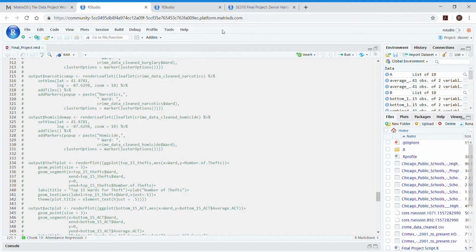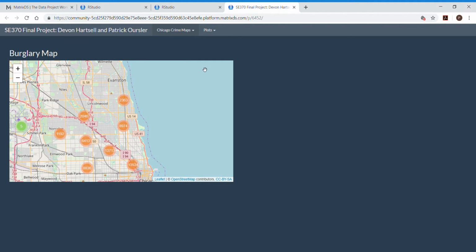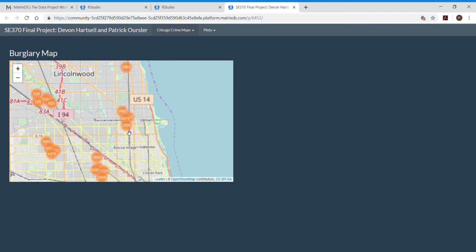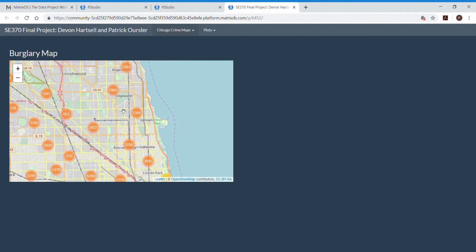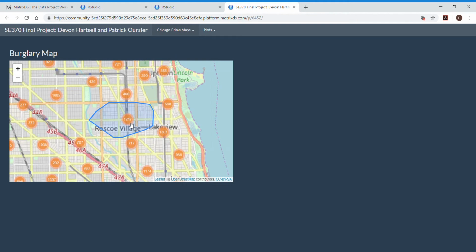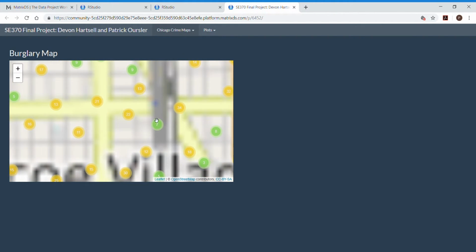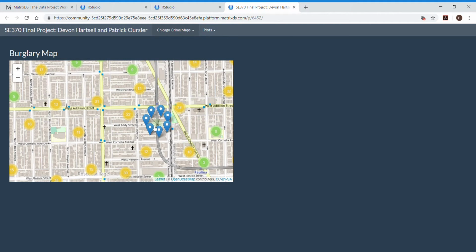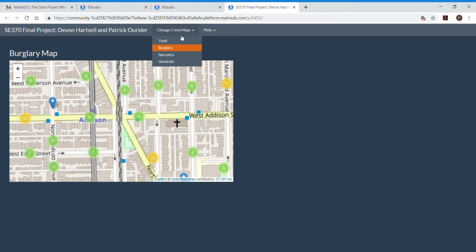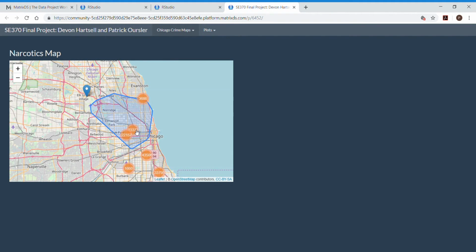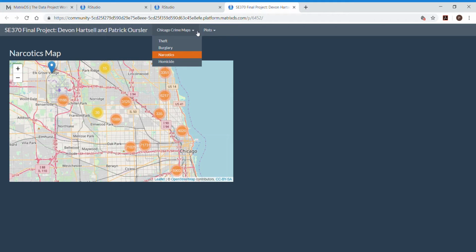Taking a look at our app here, you can see that we have a drop-down menu for theft, burglary, narcotics, and homicide. Each of these maps is a cluster map that allows you to zoom in and out, and the clusters get smaller and more detailed as you zoom in, and you can get to the point where you see exactly where individual burglaries in this case occurred on the street. And you can do the same with narcotics, or the same with homicide and theft.